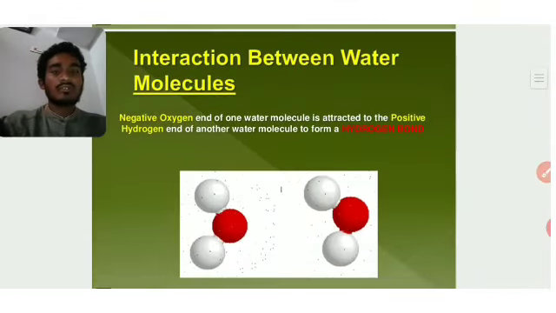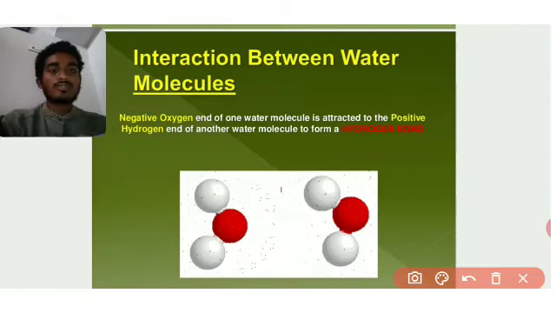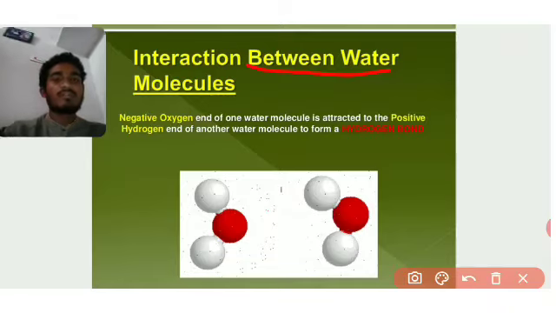Now we'll see in this image how the interaction between the water molecules happens.